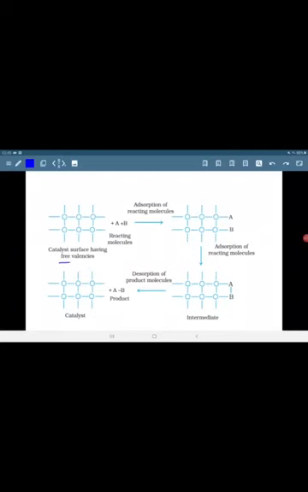This is catalyst surface having free valencies, and A and B are reacting molecules. So in the first step, adsorption of reacting molecules occurs. Here adsorption has been shown, and then intermediate is formed. So this one is intermediate, this one is intermediate, and then the products are formed. This AB is the product, and when products are formed, desorption occurs here, and the catalyst is again free for adsorption of more reactants on its surface.